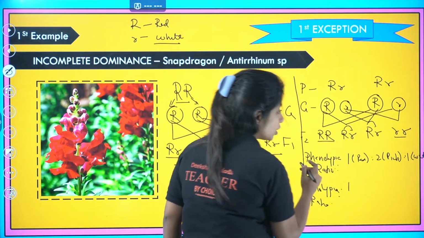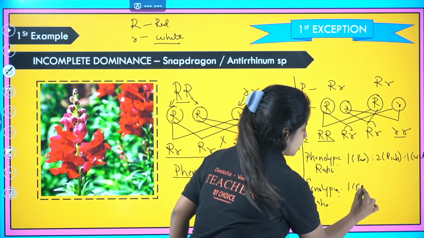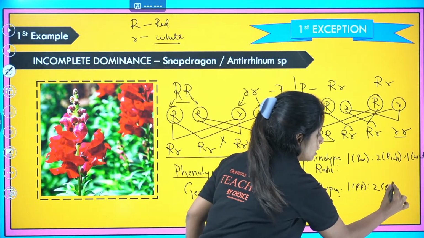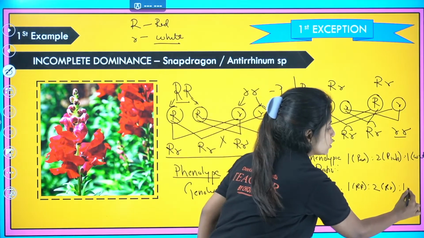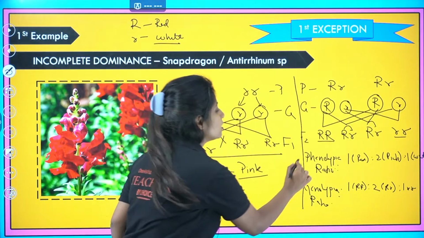Genotypic means genetic makeup. Only one looks like capital R, capital R, so I'll write 1 capital R, capital R. 2 of them are capital R, small r. And one of them is going to be small r, small r. So genotypic and phenotypic ratio for the first time is going to be the same.